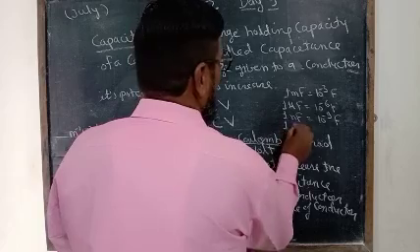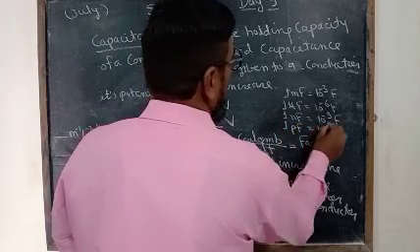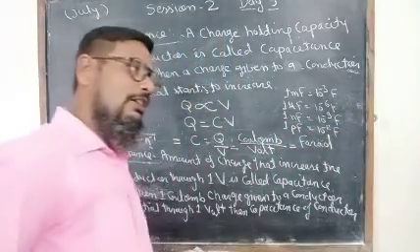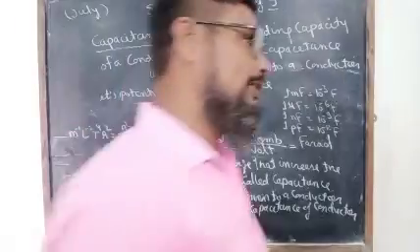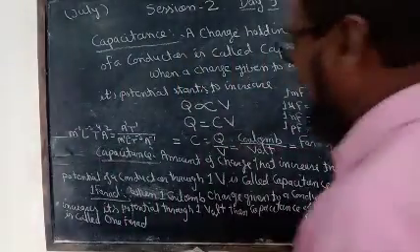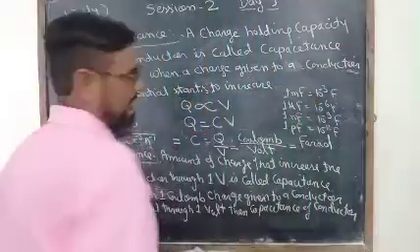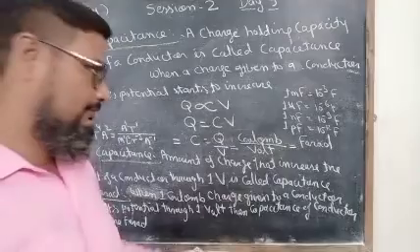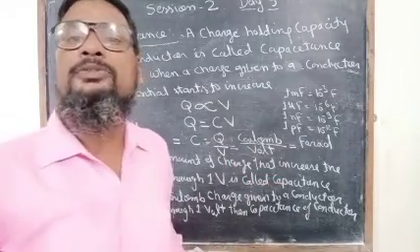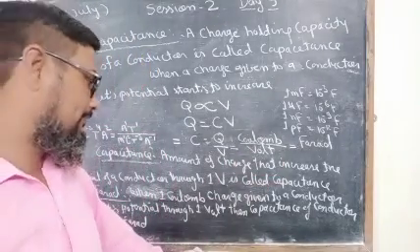And 1 picofarad is equal to 10 raised to the power minus 12 farad. We all know it since 11th class. So these are the values, and similar values we can use in the numericals and derivations.